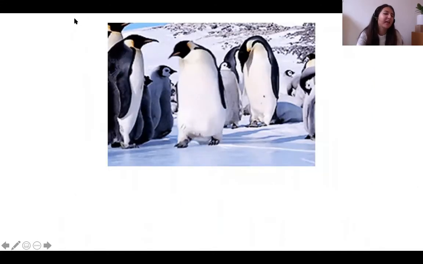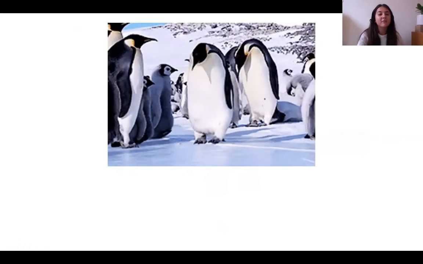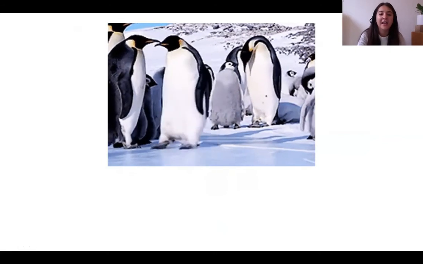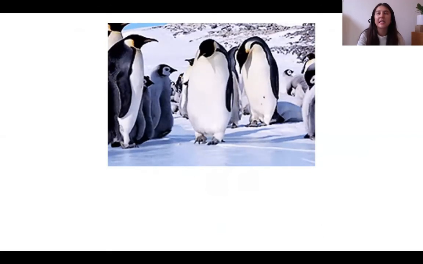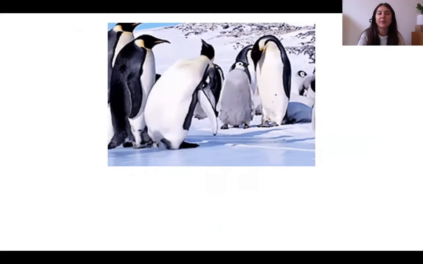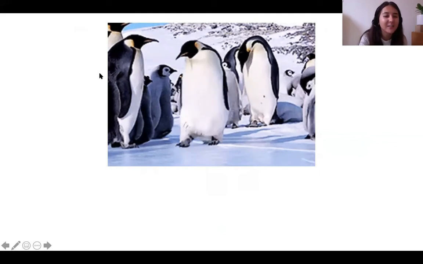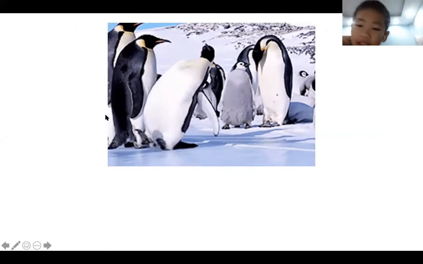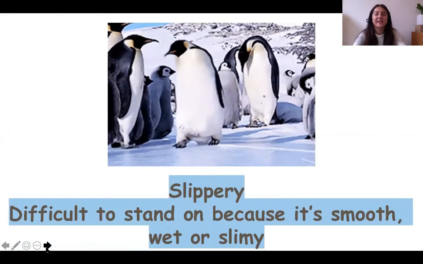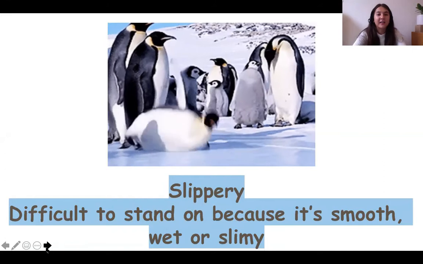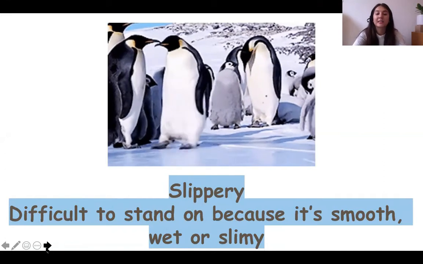I'm going to let you guys guess what this word is. Have a look at the little penguin. Whoops! Okay, so the penguin is walking on a surface. So this word means it's not stable. You might fall over on this type of surface. Oh, lots of hands are going up. Billy? I think it is slippery. Very good. Well done. It is slippery. So slippery is an adjective and it means difficult to stand on because it's smooth, wet, or slimy.